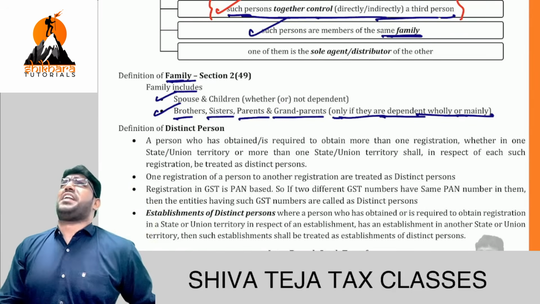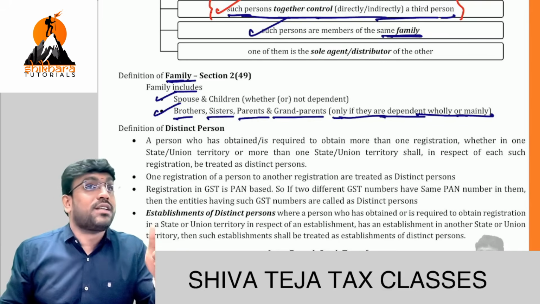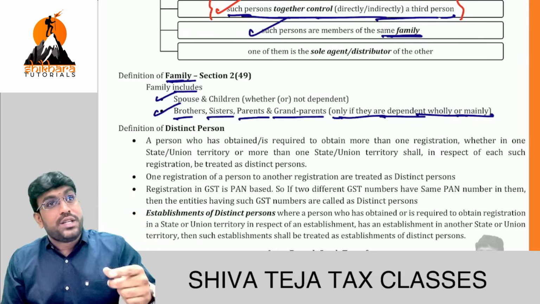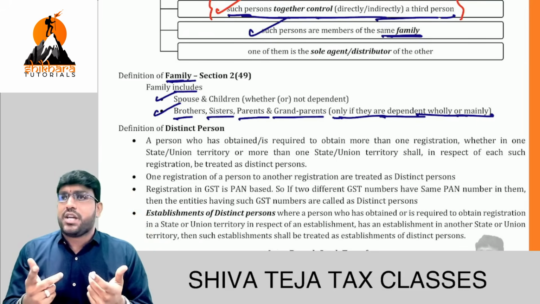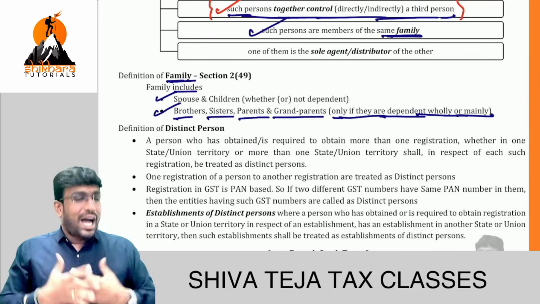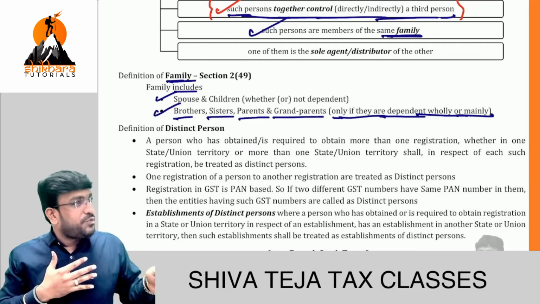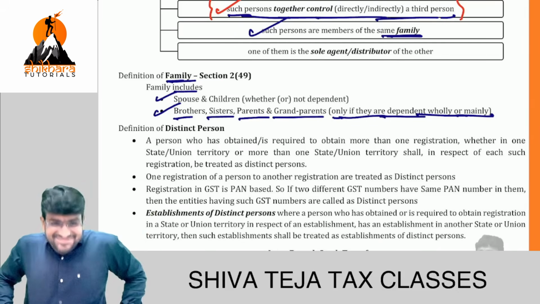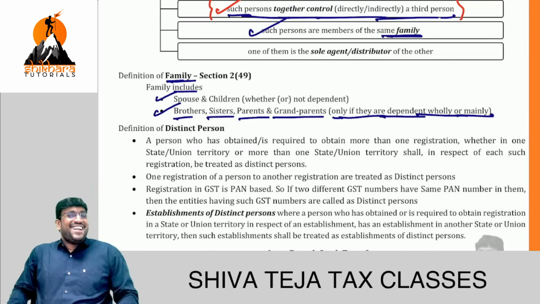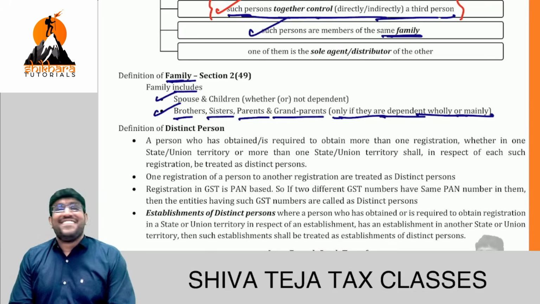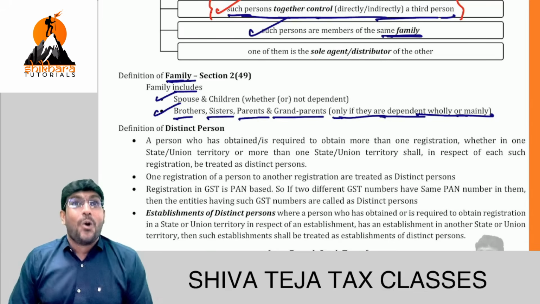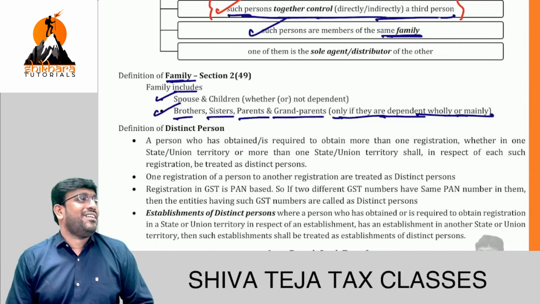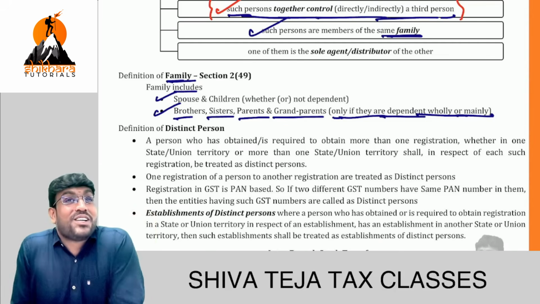Student is telling, sir, no consideration, no? Why is the consideration point coming? Already, what are we trying to learn? Transactions regarded as supply, even though there is no consideration. No consideration, still it is supply only we are talking. I gave a necklace to my wife as gift on her birthday. Is it a supply? Excellent. Answer is no, because it is not in the course or furtherance of business. Friends, correct or not, sir?